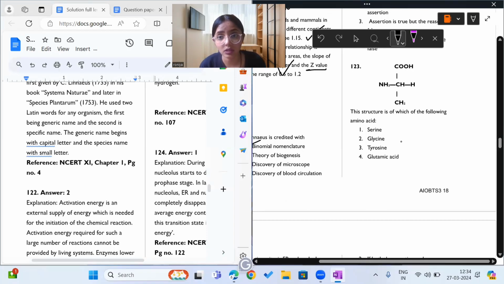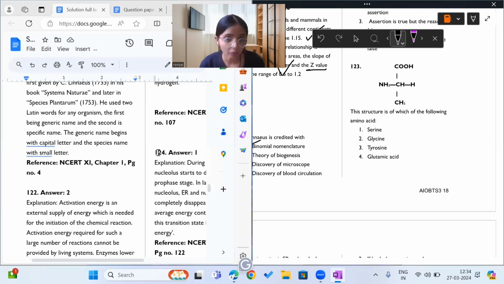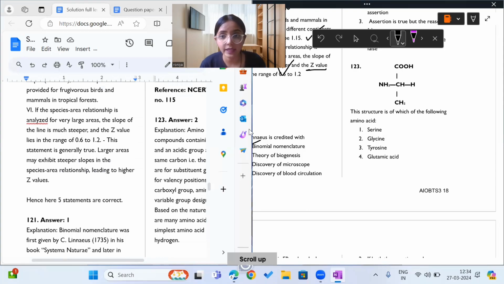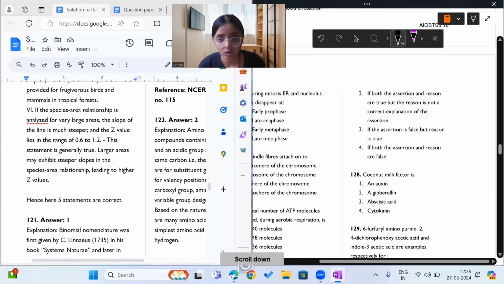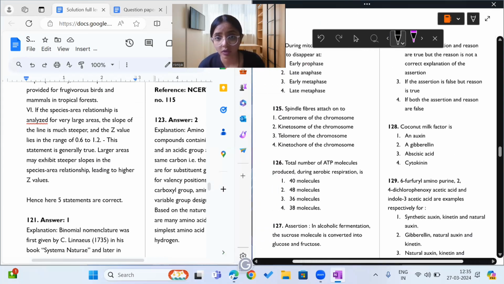Question 123. What does it say? This structure is of which amino acid? You should open your biomolecules chapter and see. This structure is of glycine. Every amino acid will have this common part. What group is lying here will determine what the structure is. So this is clear, I hope.